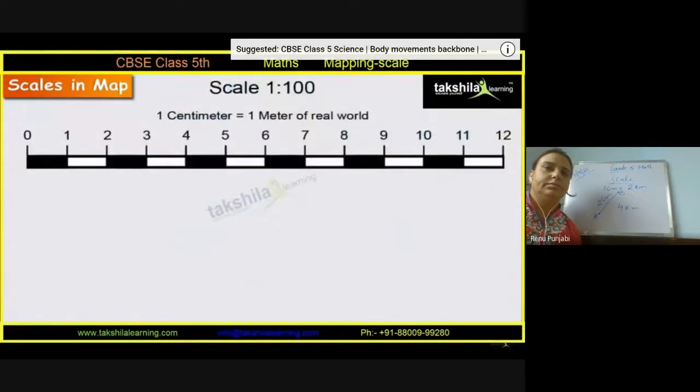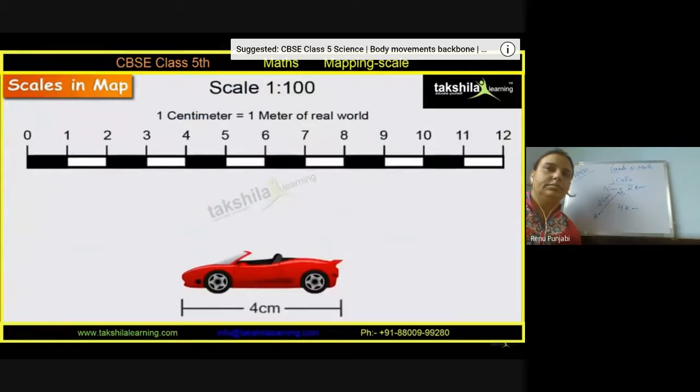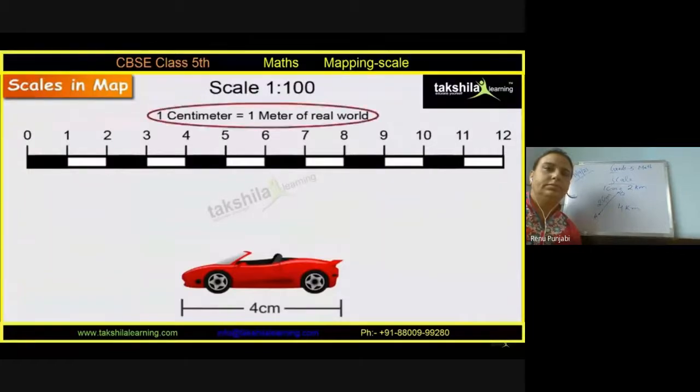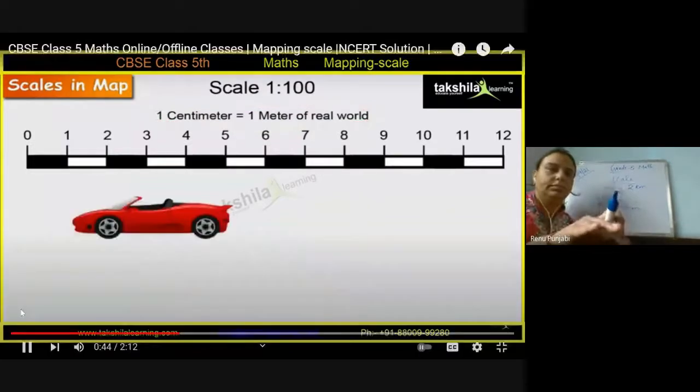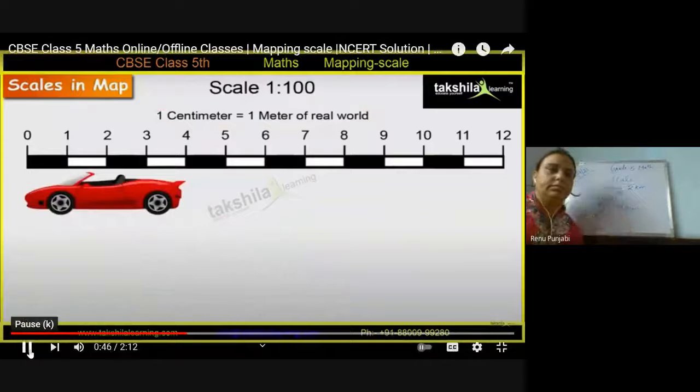This is a picture of a car. In this picture, the car is 4 centimeters long. It is given that 1 centimeter in the picture is equal to 1 meter of the real car. Hence, the car in the real world will be 4 meters long. Hence, in this case, the scale will be 1 centimeter is equal to 1 meter.